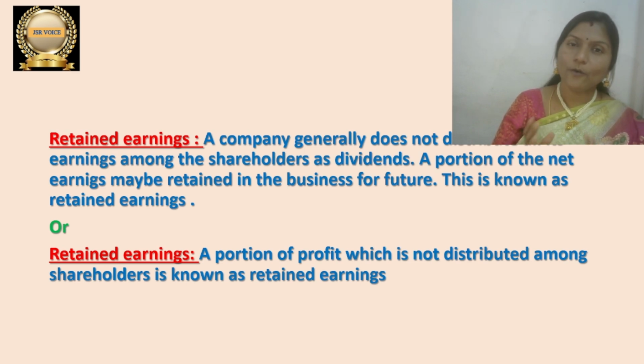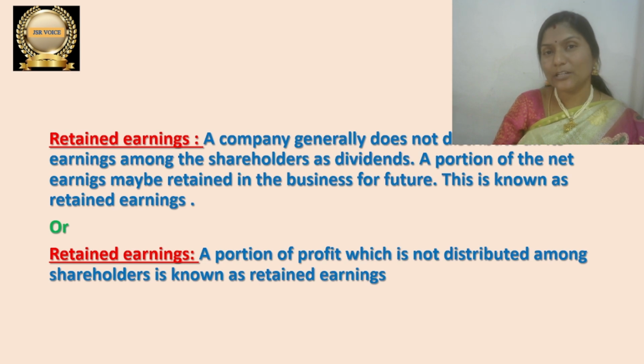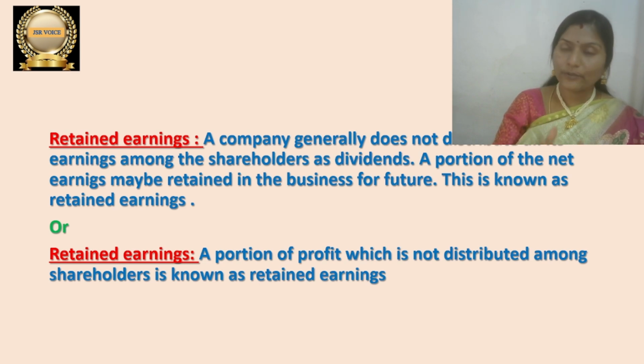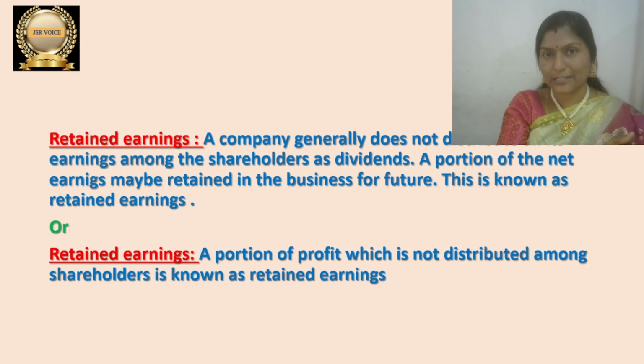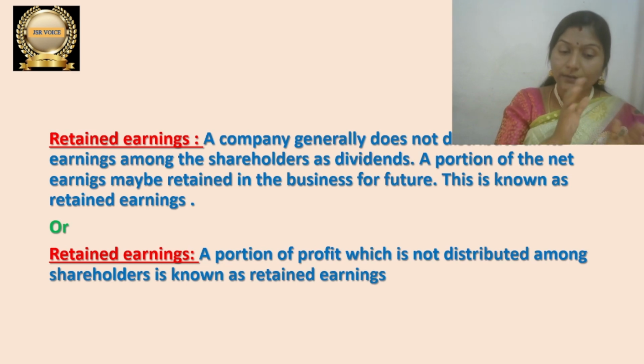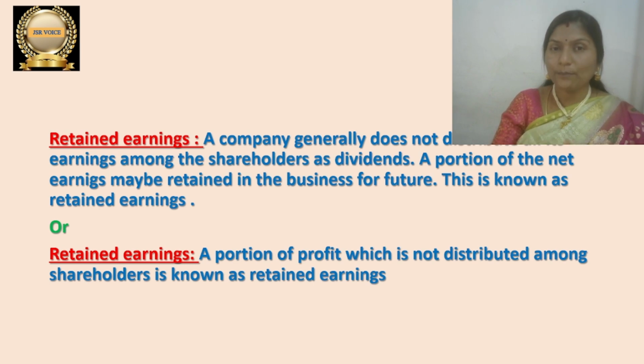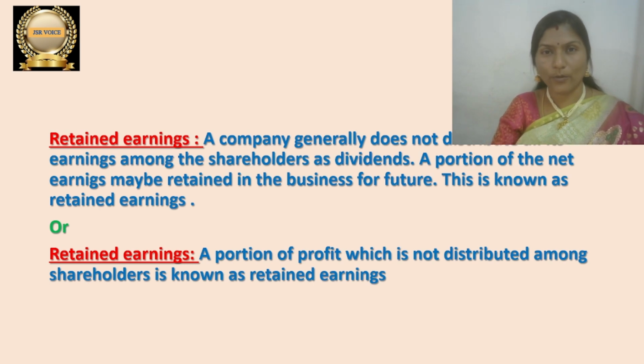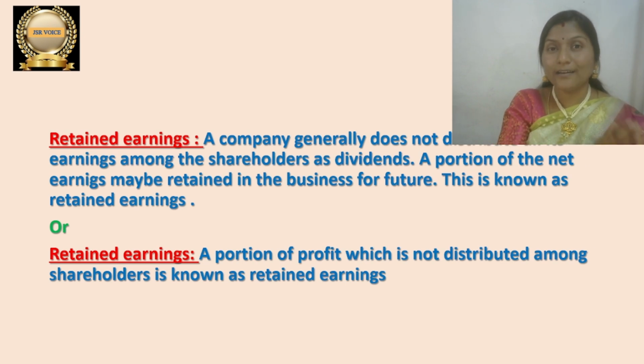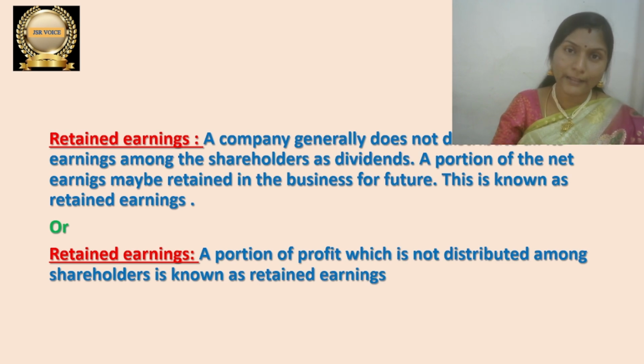So that is why what the company is going to do is, whatever profits it is earning, out of that some amount will be kept aside and they distribute only the remaining money to the shareholders in the form of dividends. The amount which is kept aside is called retained earnings. So these retained earnings will be used by the company or business in the future for any purpose. Okay, hope this is clear for everyone.